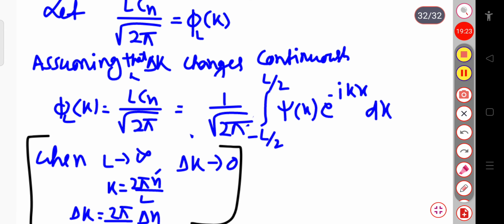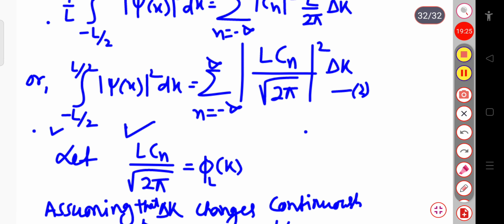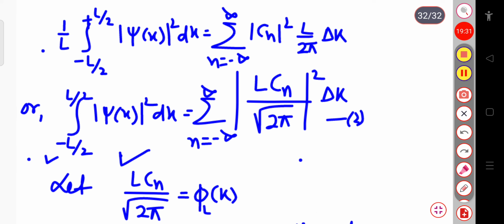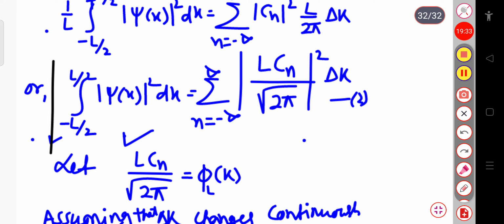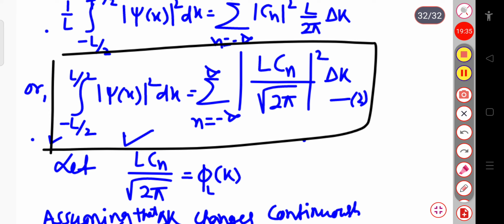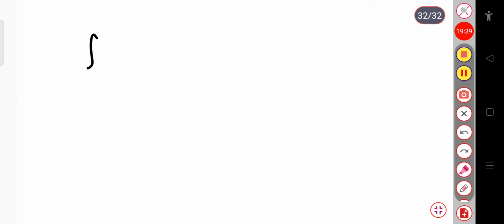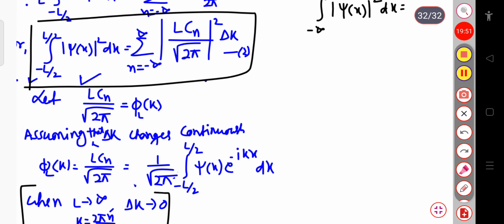Here you can see that this equation 2, that is modulus of psi x square dx, will be integration over minus infinite to plus infinite modulus of psi x square dx, that is equal to... if you compare these two equations, this is suppose equation 3.